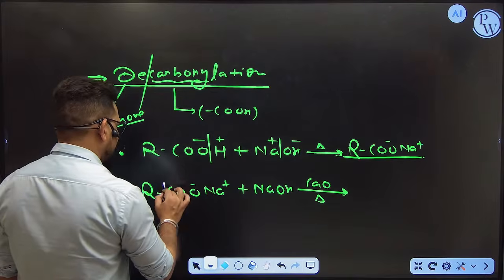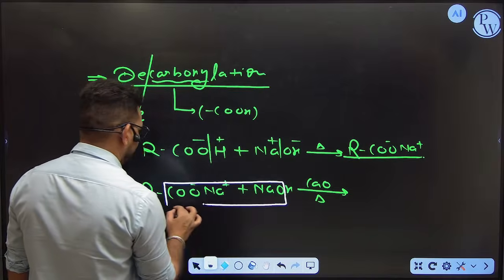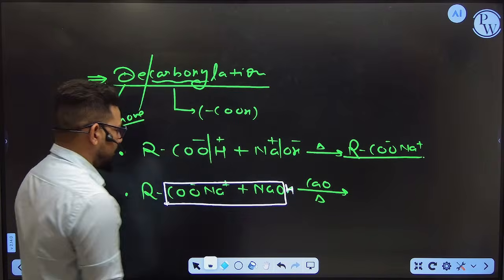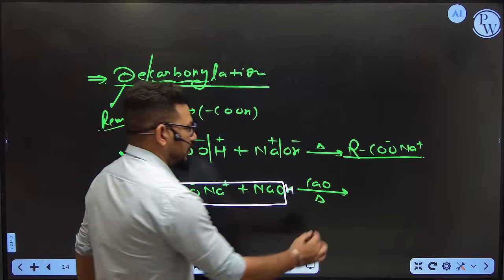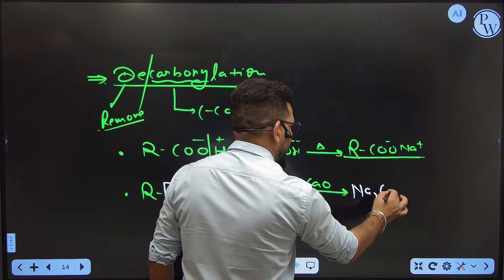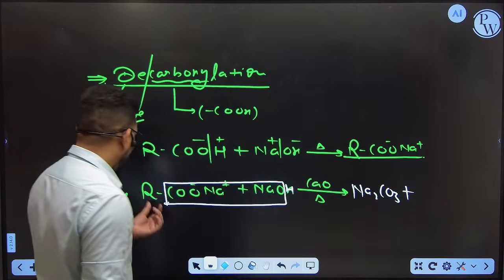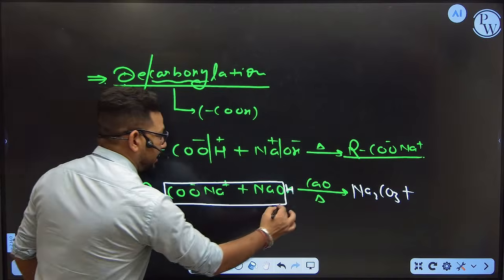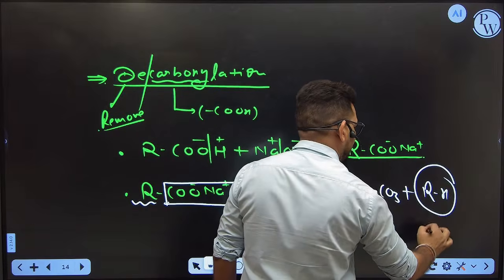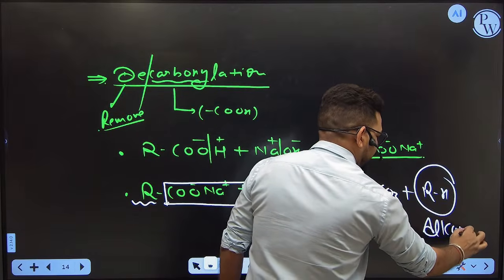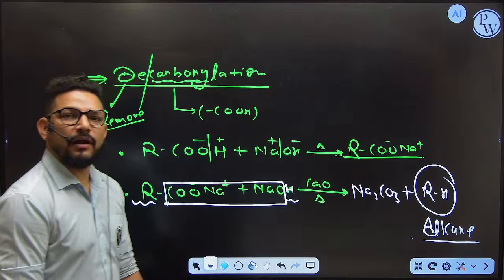What will you get? See, this portion is getting removed out. What will you get? Na2CO3. So the byproduct you will get is Na2CO3 and the remaining is R and H. So what will you get now? RH. This is called alkane. See, this is called decarboxylation.